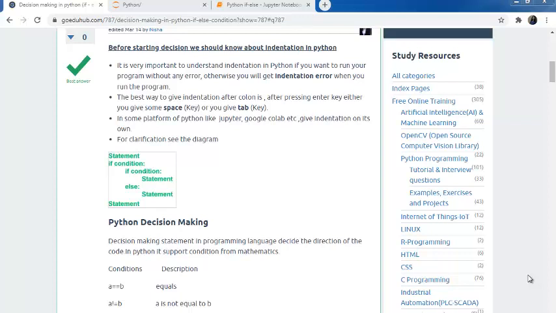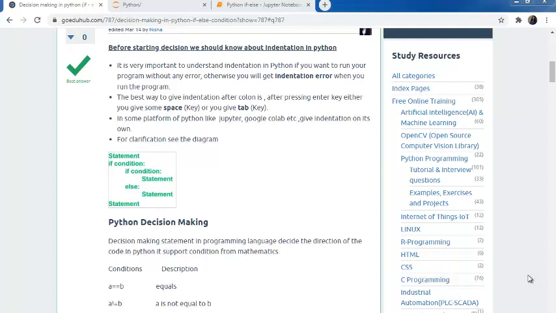Now we will study Python if-else statements, or you can say Python decision making. You know, decision making is the most important aspect of almost every programming language. As the name implies, decision making allows us to run a particular block of code for a particular decision. Decisions are made on the basis of the validity of the condition. So you can say condition checking is the backbone of decision making.